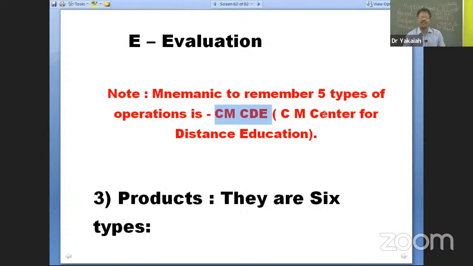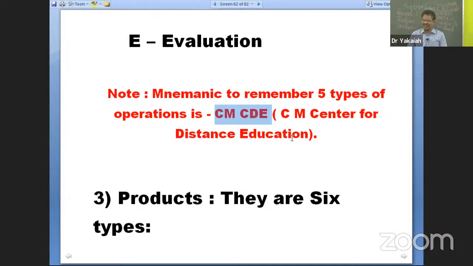CMCDE, which stands for Chief Minister Center for Distance Education. If any one of you get a doubt, where is this? There is no, to the best of my knowledge, Chief Minister Center for Distance Education. But in Osmania University, there is one PGRRCDE, Professor G. Ram Reddy Center for Distance Education. Like that, almost several universities have their own distance education centers.